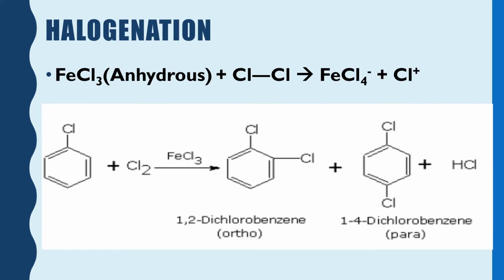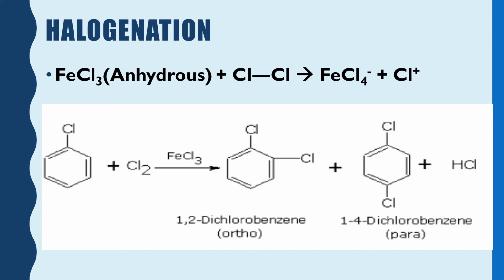In the halogenation process, we had seen that the chlorine molecule along with the Lewis acid acts as the attacking agent, in which the chloronium ion is produced, which acts as the electrophile. The chloronium ion may go to the ortho position with respect to the halogen atom, or to the para position.